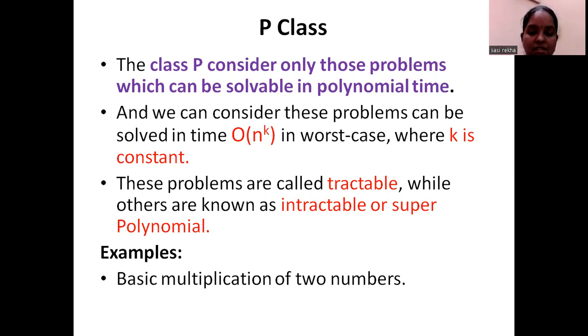In the worst case, this algorithm will always take order of n to the power k. I'm not talking about the best case, where you can get linear or even constant time. In the worst case, this algorithm will not go beyond order of n to the power k. This class of algorithm we call the polynomial class algorithm, where k is a positive integer value.